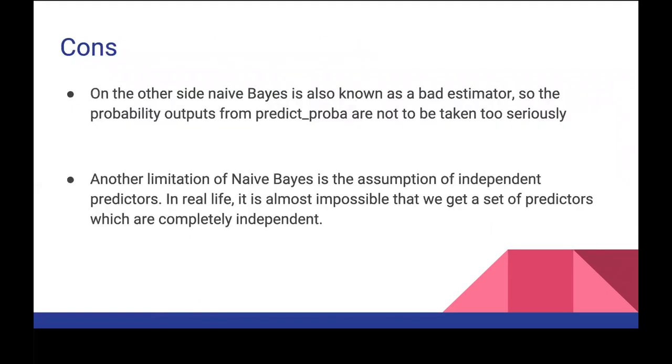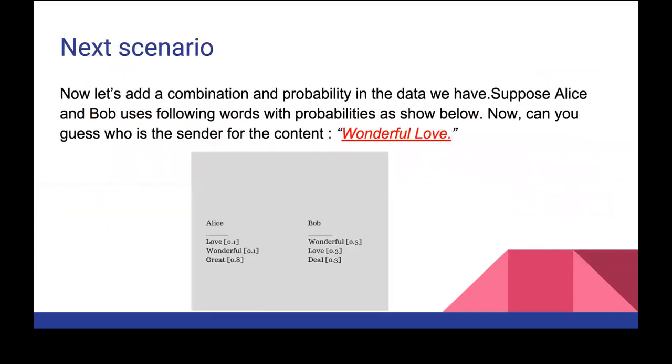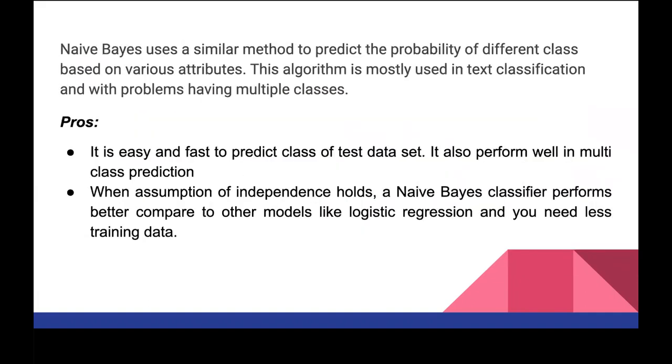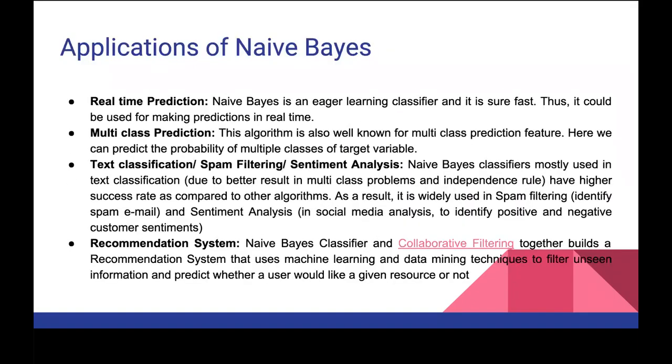If you go back to this particular question that we asked about Bob and Alice, we are actually using naive Bayes in the back of our head. So that is the reason it is frequently used with NLP applications like text classification, spam filtering, and sentiment analysis. Naive Bayes classifiers are mostly used in text classification due to better results in multi-class problems, and independence rules have a higher success rate as compared to other algorithms. As a result, it is widely used in spam filtering, identifying whether an email is spam or not, and sentiment analysis.